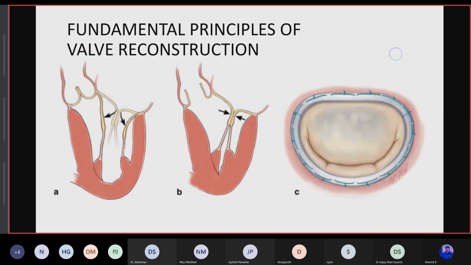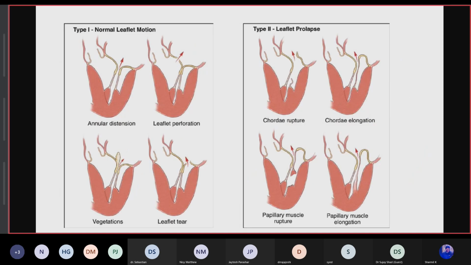Now the famous Carpenter classification. Type 1 is normal leaflet motion. Normal leaflet motion means the excursion of the leaflets between systole and diastole has normal amplitude, and the free edges of the two leaflets are positioned about 5 to 10 millimeters below the plane of the annulus.